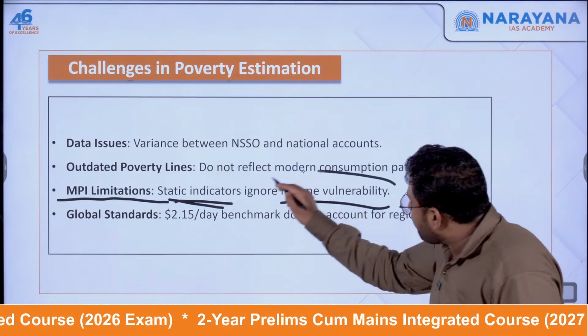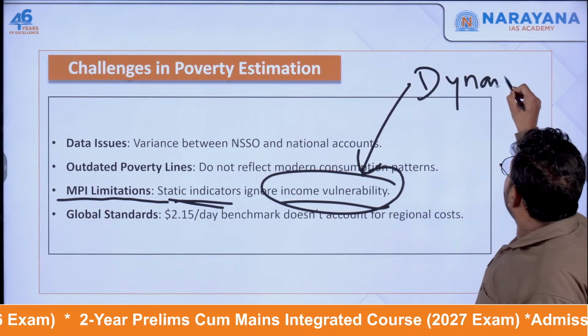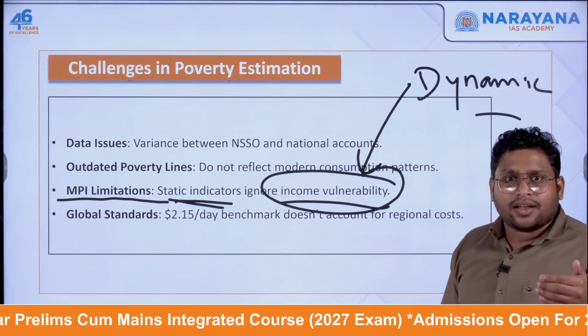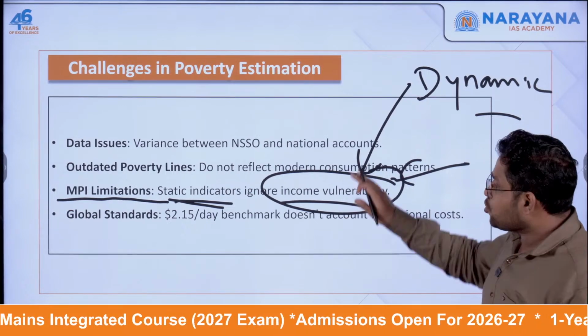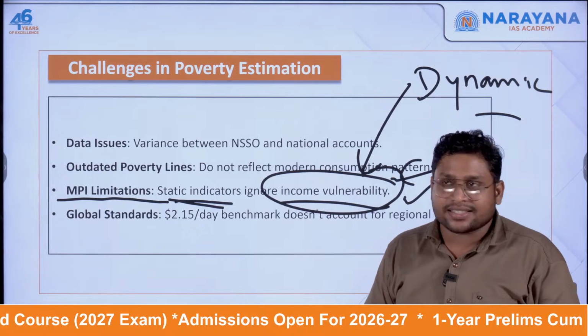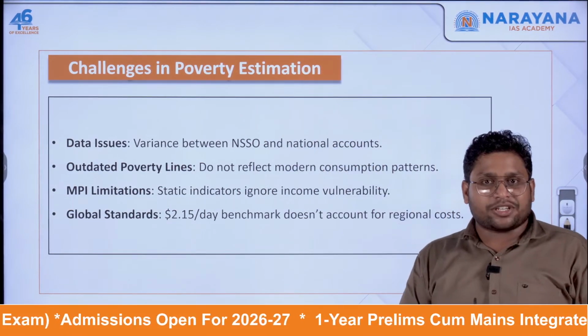So income vulnerability is one of the angles, and it is very dynamic. We can't be very sure of it. It is not static; it will not remain the same. It depends on many factors. It keeps on changing. So this angle is not mentioned in the multidimensional poverty index. That is why we say even the estimation we are making is not the right estimation.